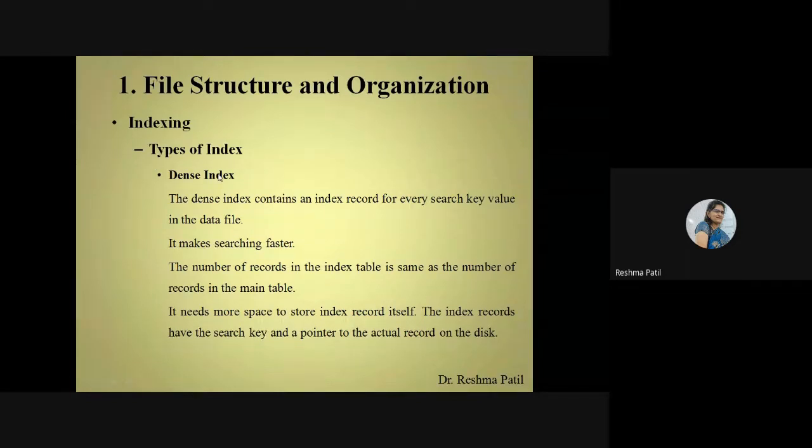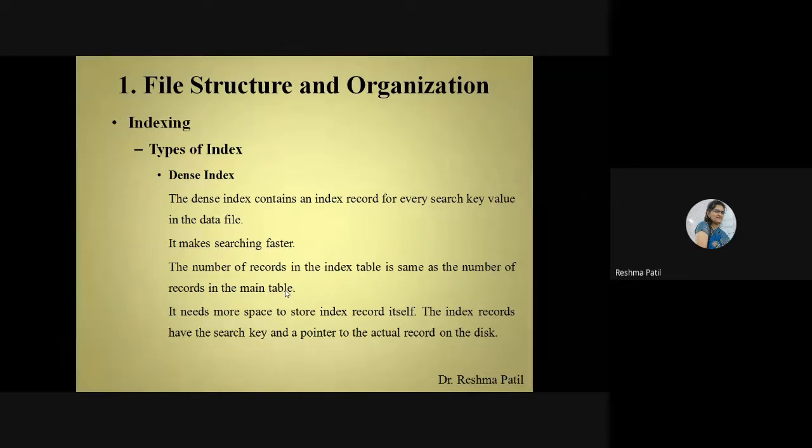What is a dense index? A dense index contains an index record for every search key value in the data file. An index record for every search key. Means for a particular roll number 1, you will get the index record. For roll number 2, you will get the index record. It makes searching faster. The number of records in the index table is the same as the number of records in the main table. So how many students are there in FY? For example, 80 students are there, so 80 indexes are there. And we have to match each index with each row.